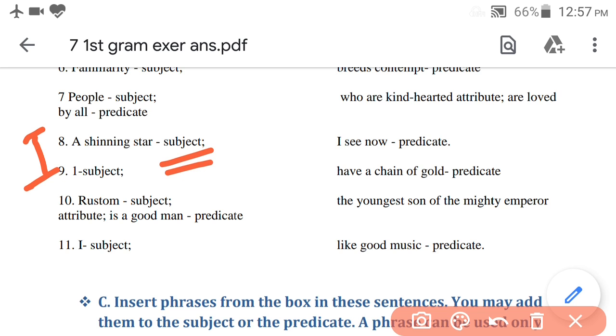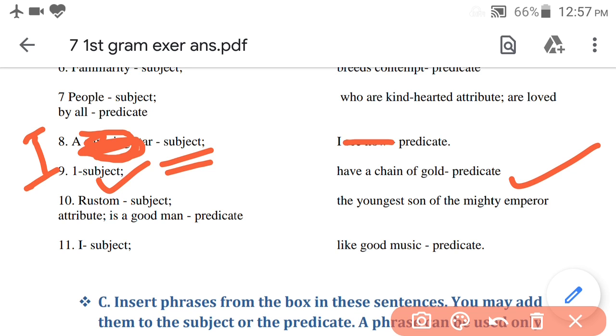Okay. I will be the subject and the predicate will be what? The predicate will be: see now a shining star. Okay. See now a shining star, it would be the predicate. Now question number 9. I have a chain of gold. So I is the subject, chain of gold is the predicate.